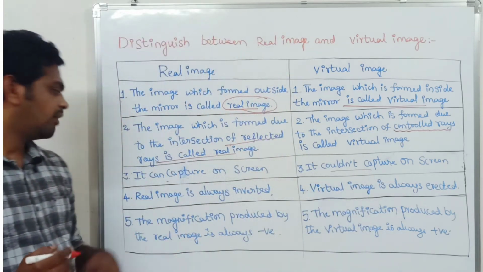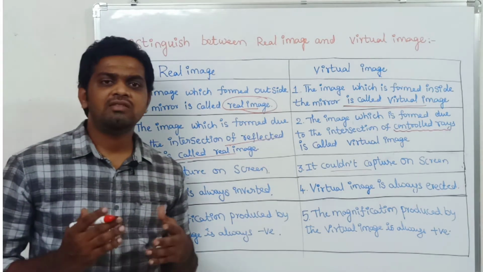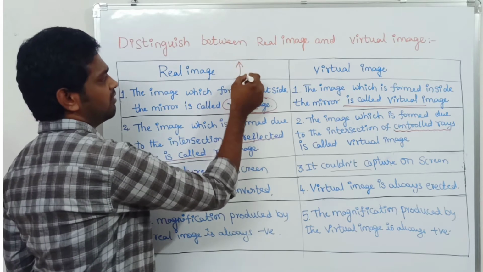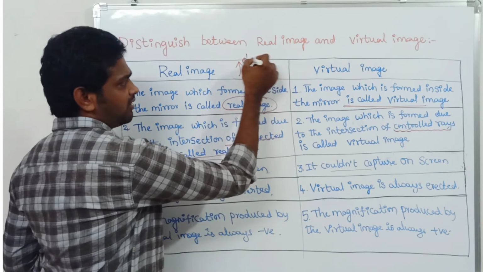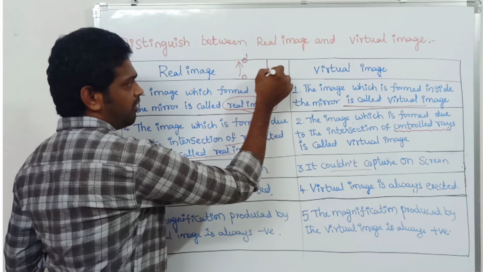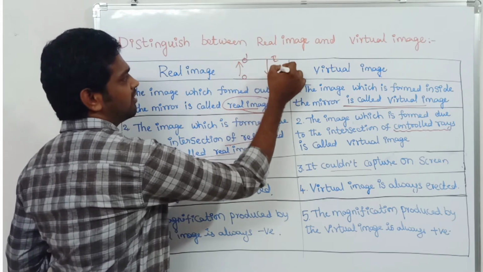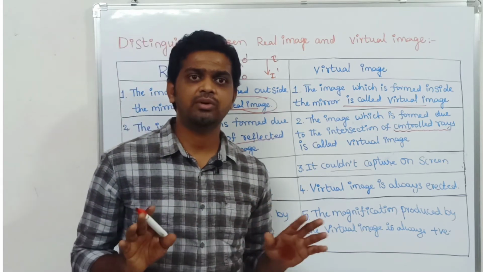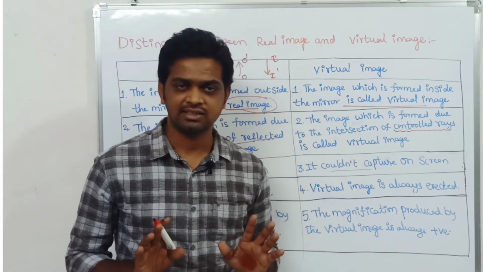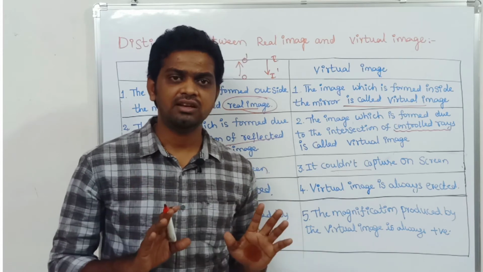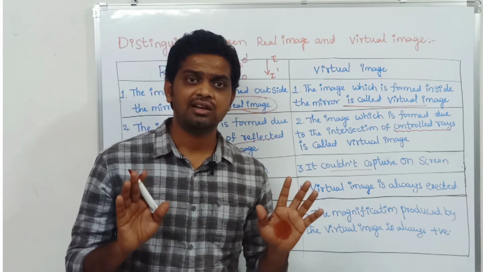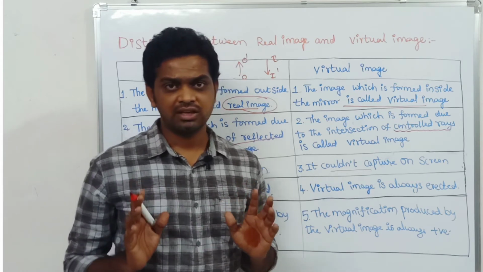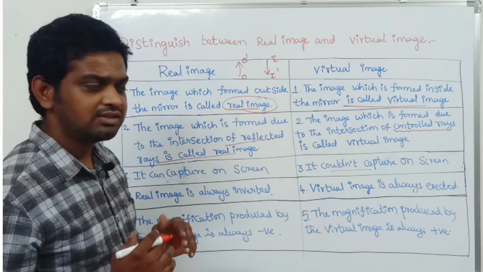Now, the real image is always inverted. The inverted characteristic is this: suppose this is the object, the top will appear like the bottom and the bottom will appear like the top. This nature is called inverted characteristics. Here I am not talking about enlarged or diminished characteristics, but about the nature of the image. The real image is always inverted.